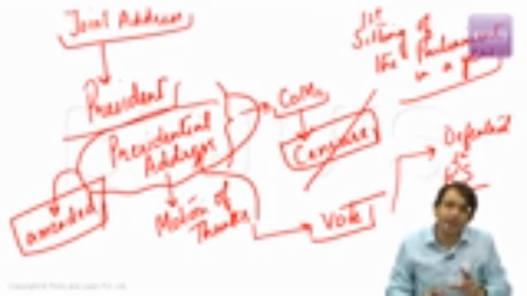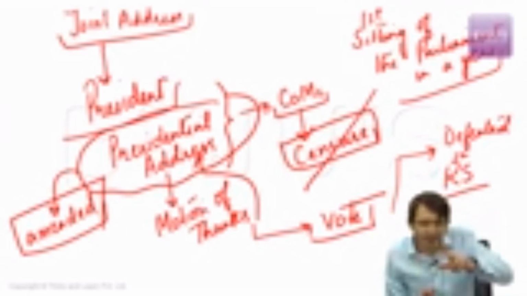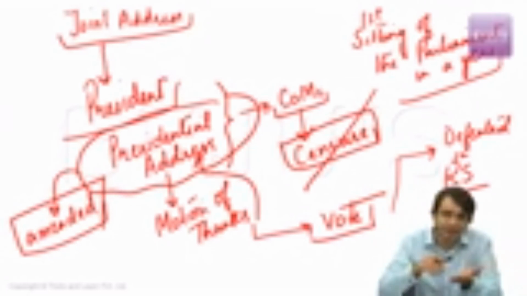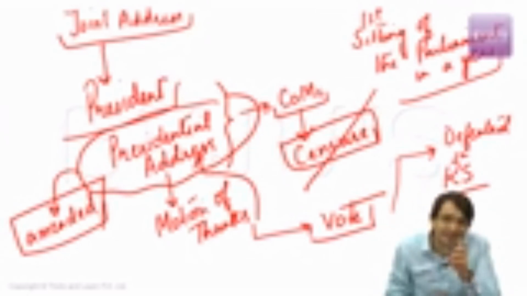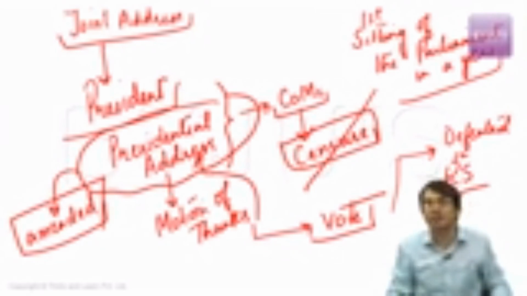But we also see, in the last 30 years, that although the government or the ruling coalition is in majority in Lok Sabha, in Rajya Sabha, the position is completely different. In Rajya Sabha, it is the opposition which has an upper hand over the government. And this presidential address is sometimes amended in Rajya Sabha. And this has happened 5 times in the past. And most importantly, it has happened twice under the Narendra Modi-led BJP government.